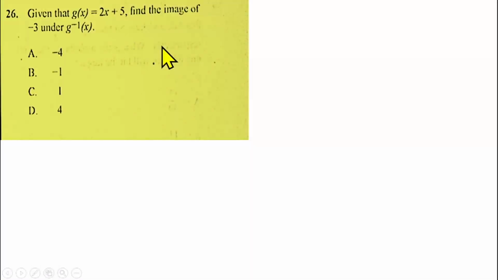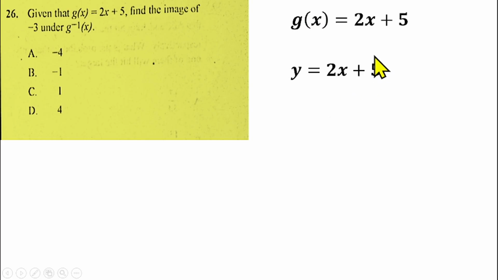Question number 26 is from functions also, mapping and function. We are given that g of s is equal to 2s plus 5. Find the image of minus 3 under g inverse of x. What are we going to do? The first thing to do is to find the inverse of g of x. So we are given g of s to be 2s plus 5. Let me call this one y, so we have y equals 2s plus 5. We need to make s the subject, so 2s equals y minus 5. Divide both sides by 2, and you have s equals y minus 5 over 2.